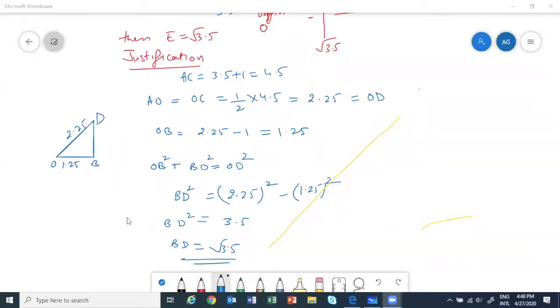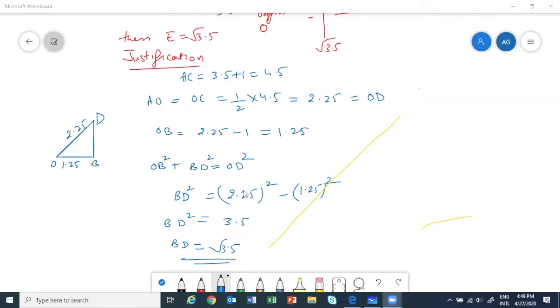Yes, Maria, we will do more questions. For 5.5 also, we will do the same procedure. If we want to represent square root of 5.5 on the number line, we will take 5.5 plus 1. So AB will be 5.5, then BC will be 1. We will have a question and exercise, we'll do it.